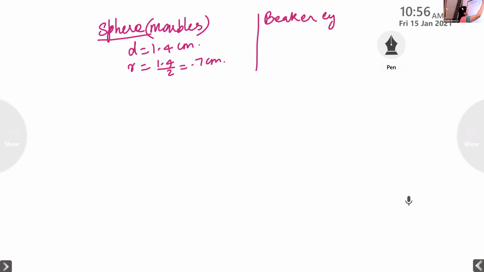The cylindrical beaker has a diameter of 7 centimeter. So what is the radius? It is 7 by 2 centimeter.